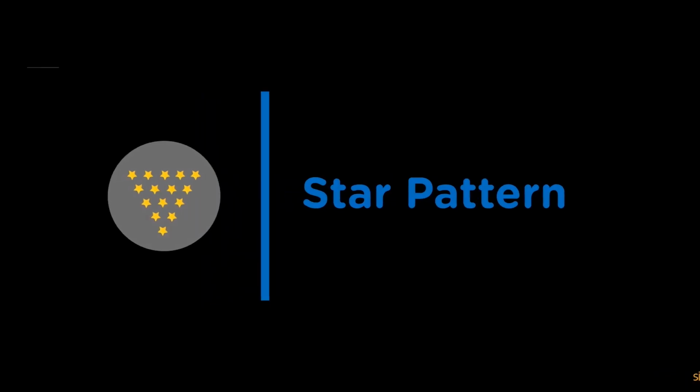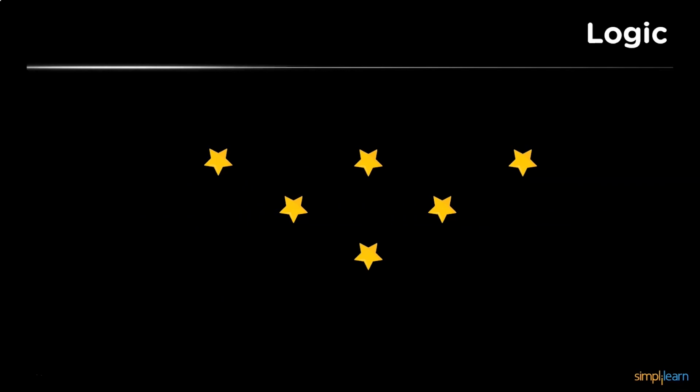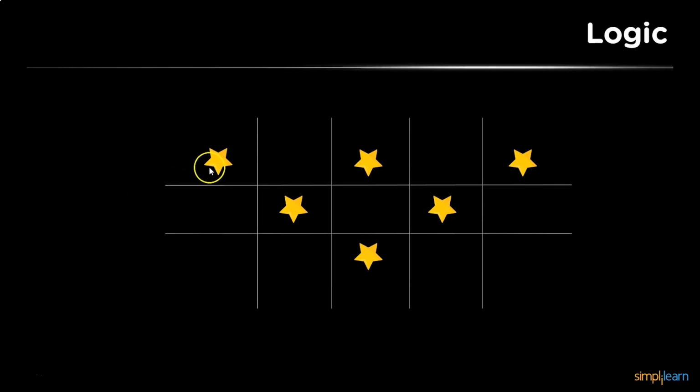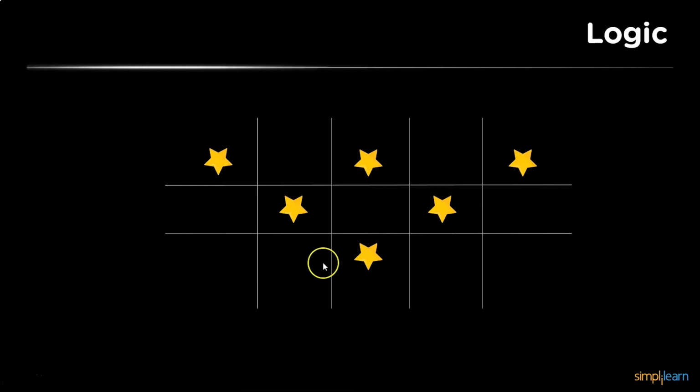So logic wise, it's completely similar to the previous one. We have a star, followed by a space, and again a star, space and a star. In the next row we have alternate space and star, and finally we have two spaces, a star and two spaces. So the number of spaces and stars is based upon the number of rows we provide. Now let us try to execute a program and see the output.